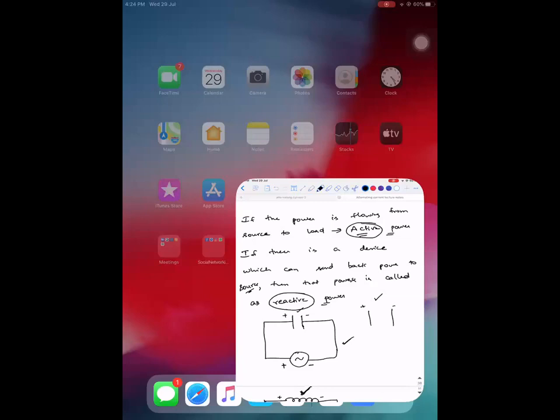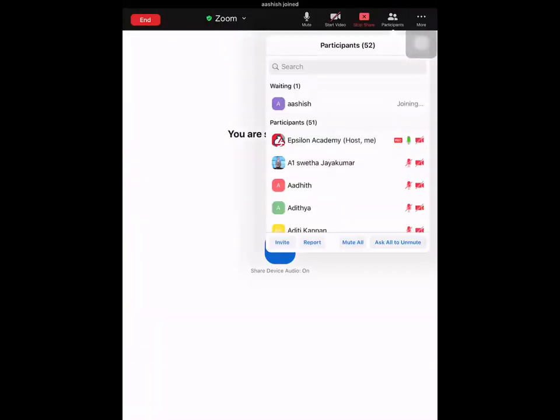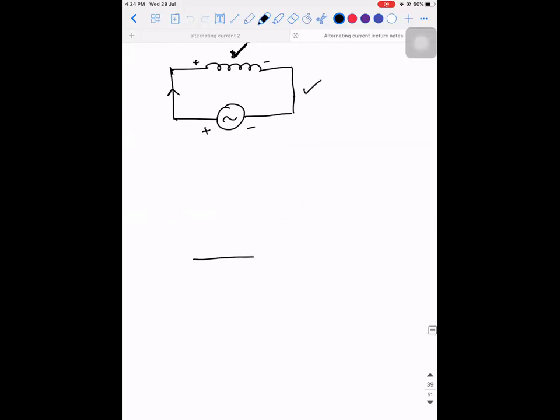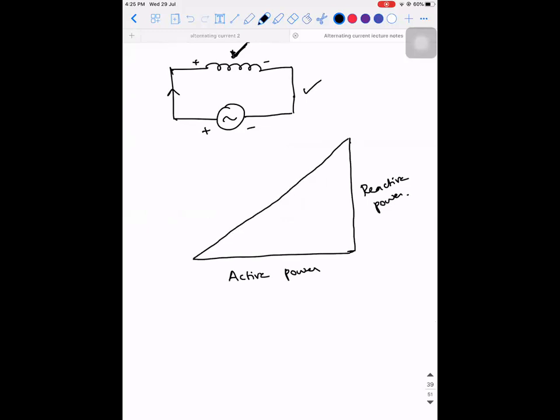You have active and reactive power. So active power is possible for which device? It's for a purely resistive device. Okay. So if I take this as the active power, then if you observe, the reactive element will always be perpendicular to the active element. And as the reactive power, then if I join these two, this is what is called the apparent power.